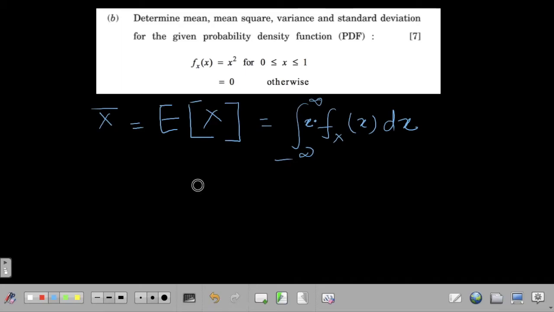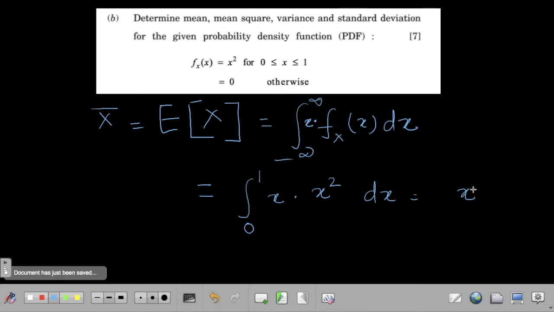So in this particular case, this is going to be the integral from 0 to 1, because our function is only defined between 0 and 1. It is 0 otherwise. Is that clear? So in this case, the integral from 0 to 1 of x times x square dx, and what you will get is x to the power 4 by 4. Putting in the values 0 and 1, you will get 1 by 4. So the mean is equal to 1 by 4 in this particular question.